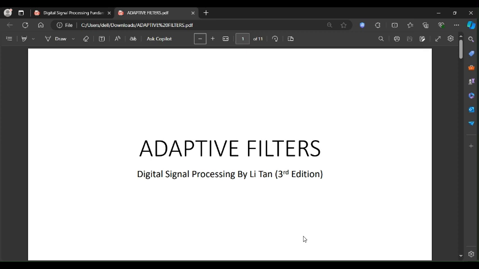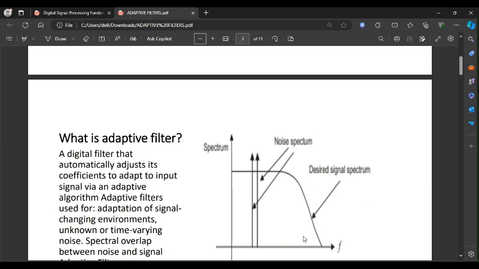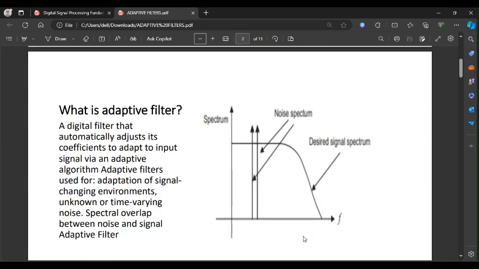Today I am going to explain the topic of adaptive filters from the book Digital Signal Processing by Lee Tan, third edition. Moving towards the definition of adaptive filter. An adaptive filter is basically a type of digital filter that can adjust its filter coefficients automatically based on its algorithm. Unlike the traditional filters with fixed coefficients, the adaptive filters can adapt to changing input signals, making them useful for various applications such as echo cancellation, channel equalization, biomedical signal enhancement, etc.